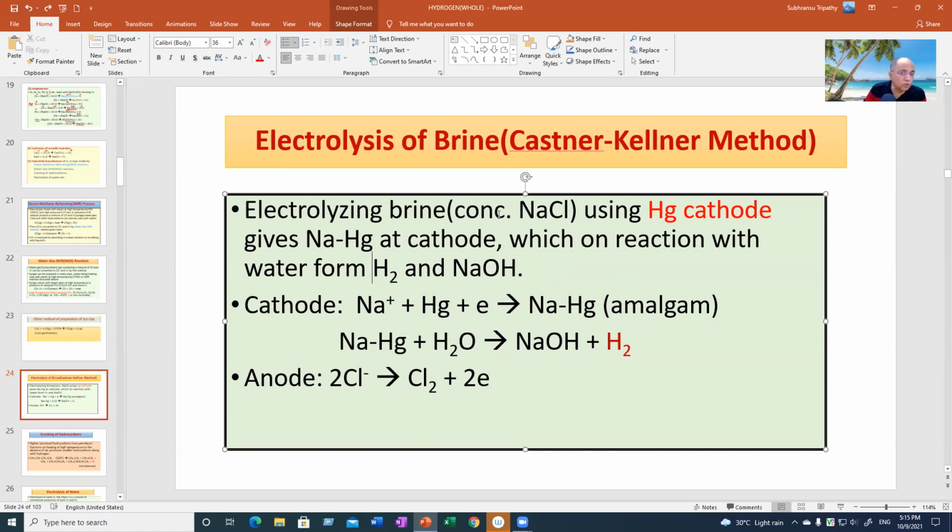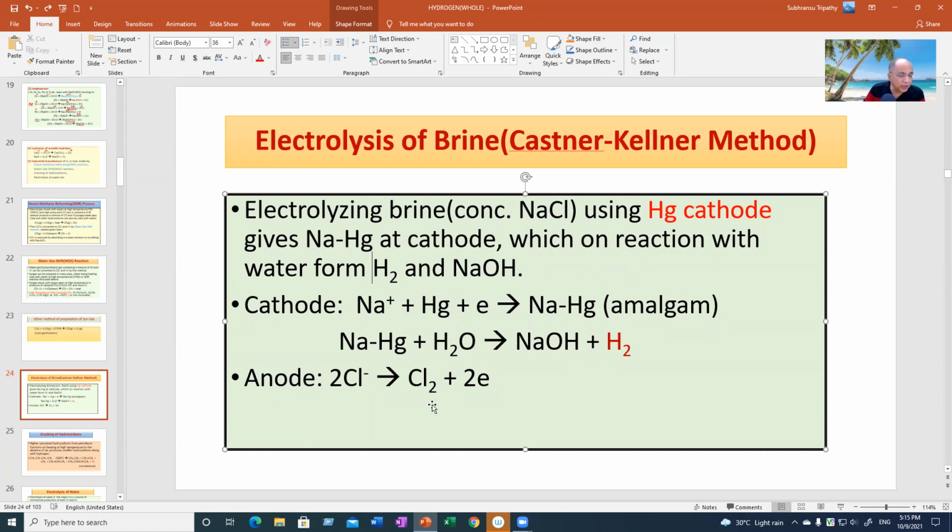Since concentrated sodium chloride has some water, hydrogen gas will be obtained, which will be very difficult to control. It will catch fire. It is a combustible gas. But here, when you use mercury as cathode, you get sodium amalgam at the cathode.